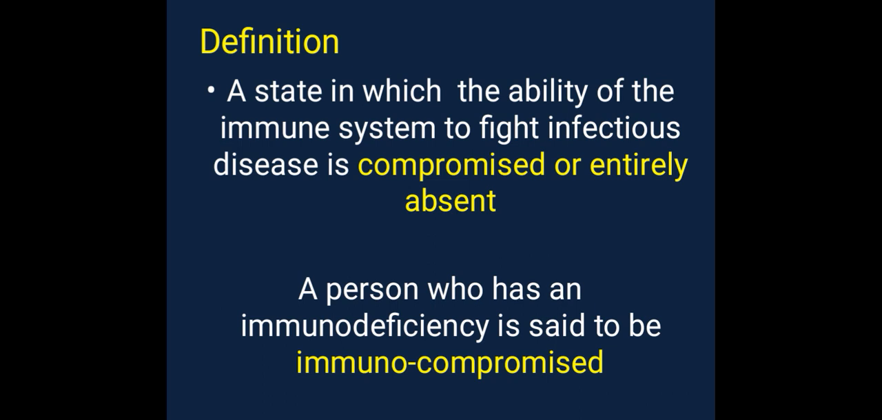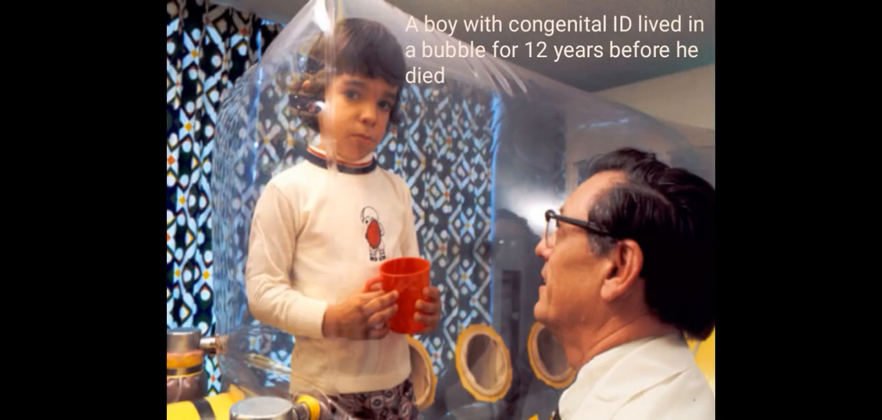Immunodeficiency disorders. A state in which the ability of the immune system to fight infectious diseases is compromised or entirely absent. A person who has an immunodeficiency is said to be immunocompromised. A boy with congenital ID lived in a bubble for 12 years before he died.